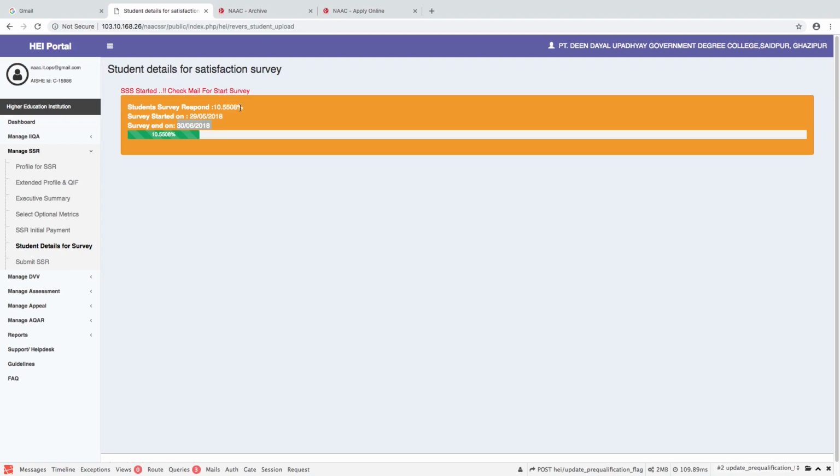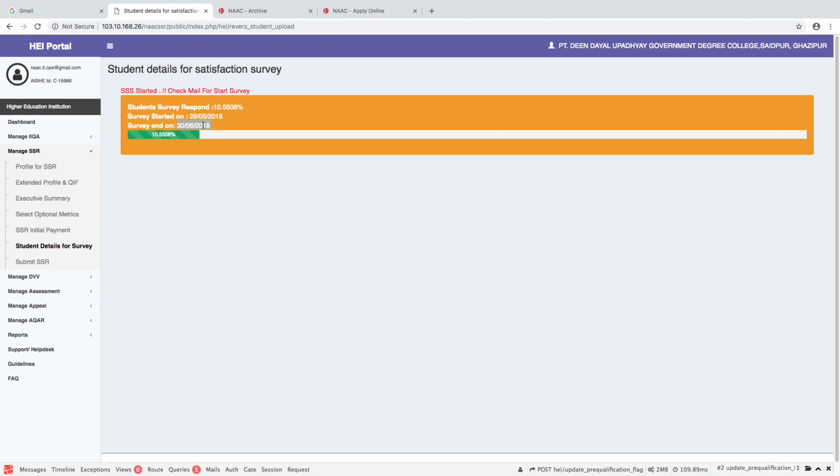If the survey successfully reaches within the stipulated time, the survey ends there. Suppose the survey does not reach 10% or the stipulated number of students, the survey will be extended for some more dates by NAAC, and that intimation you will also get as a mail in the registered email ID. The HEIs may stay watchful of the percentage of the survey and the start and end date of the survey in order to motivate the students to attend the survey and complete the process successfully.